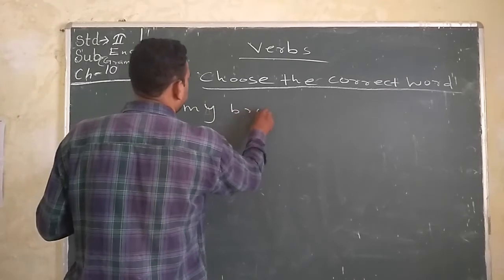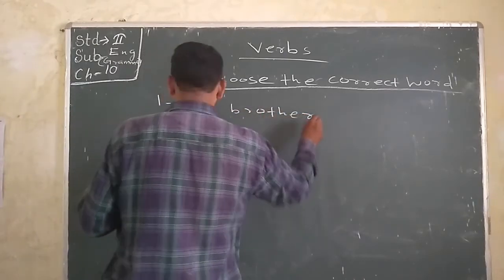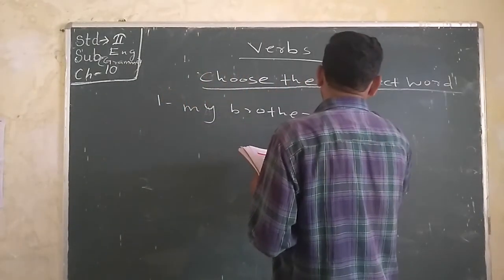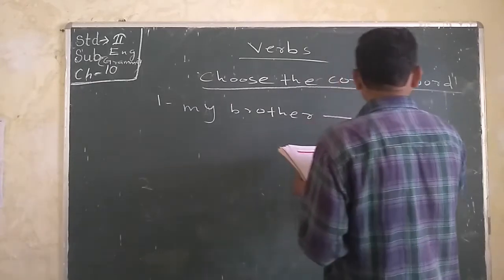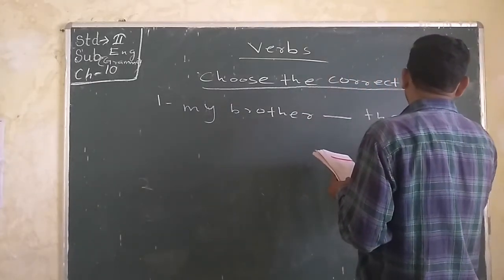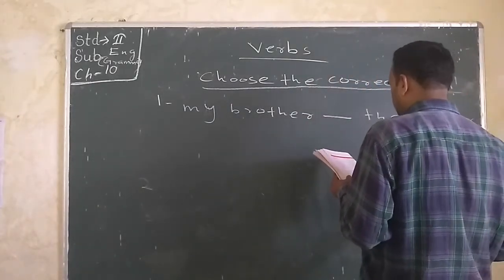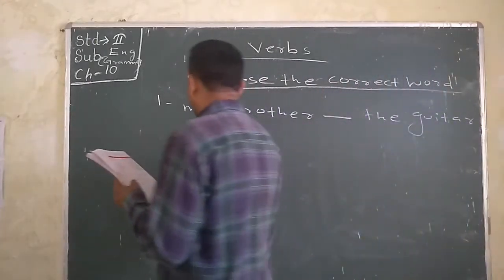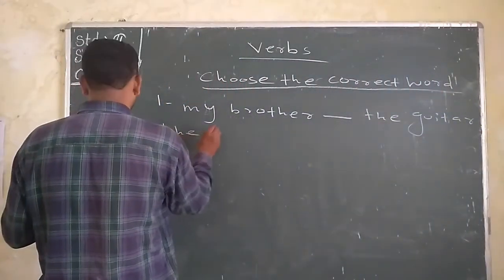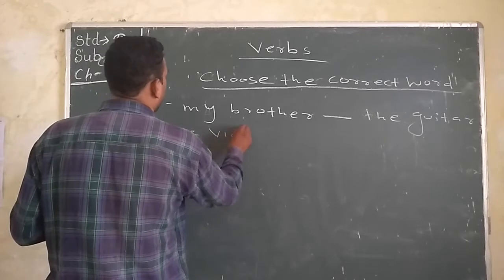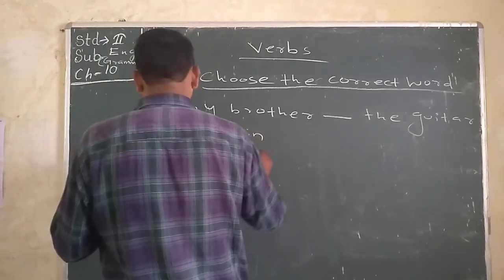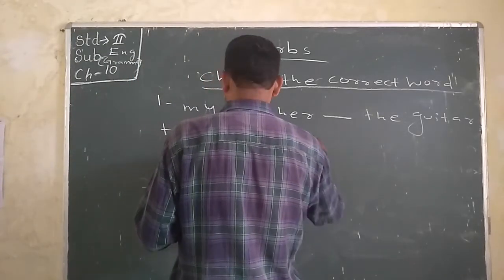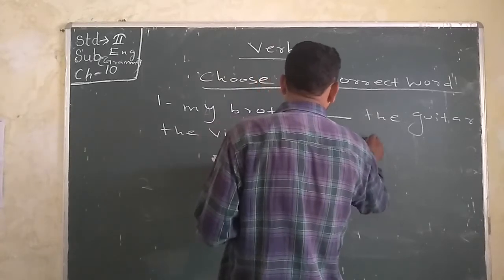My brother dash the guitar, the violin and the piano.